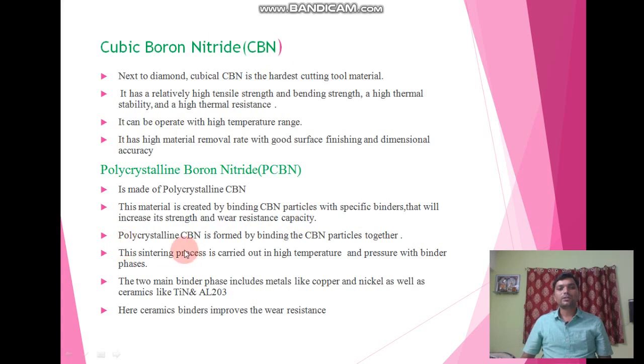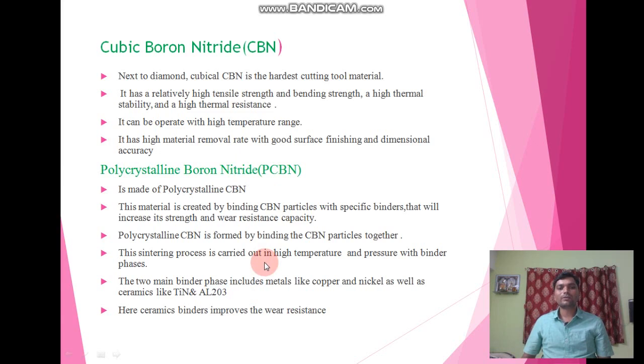The polycrystalline CBN is formed by binding the CBN particles together, and this sintering process is carried out at high temperature and pressure with binder phases. Here we have two binder phases. The first binder phase includes metals like copper and nickel, and the second binder phase is ceramics like TiN and aluminum oxide, Al2O3. The ceramic binder improves the wear resistance characteristics of this polycrystalline boron nitride. So this is what about polycrystalline boron nitride.